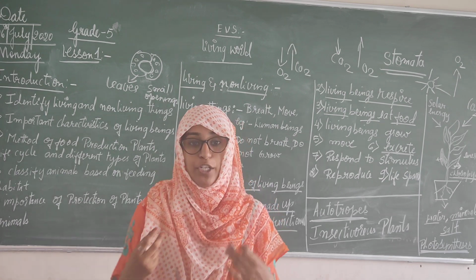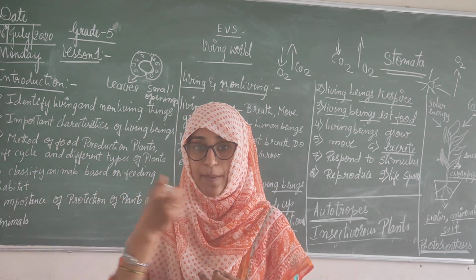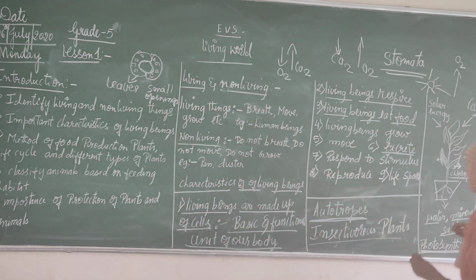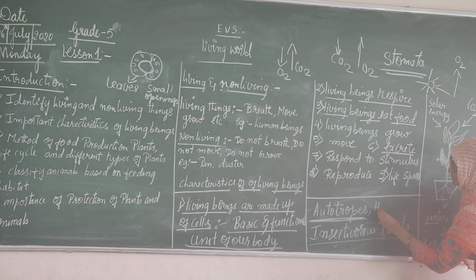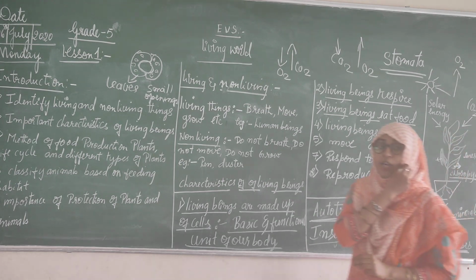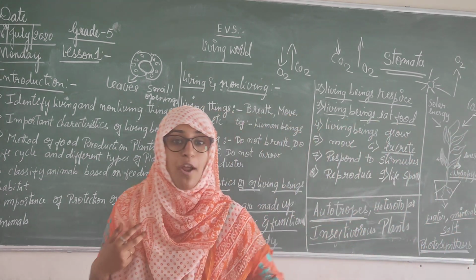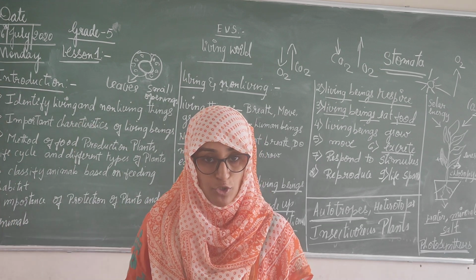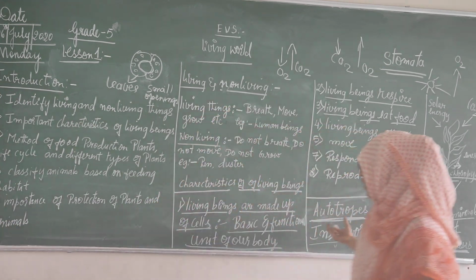Now, how do animals prepare food? Animals and food: you will take directly from the plants and eat it. Hence, they are called heterotrophs. We are called heterotrophs. Autotrophs means own food. Those who depend on others are called heterotrophs.